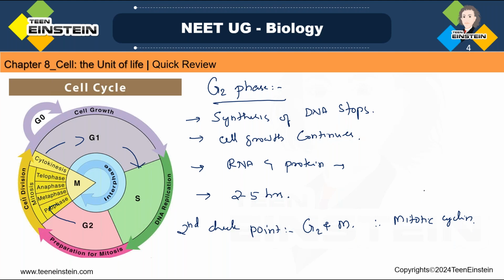So here you learned about two checkpoints. Both checkpoints are very important questions. You should know between which phases each checkpoint lies, that is, G1 to S and G2 to M. The first checkpoint is G1 cycling, and the second one is mitotic cycling. Okay, these are the checkpoints.